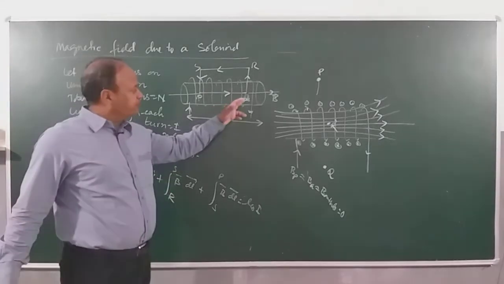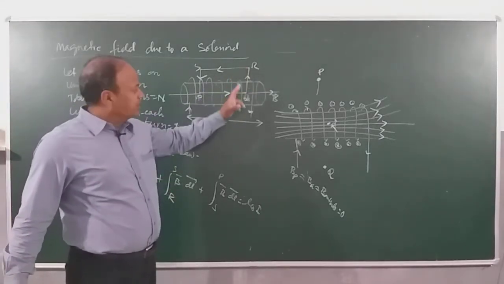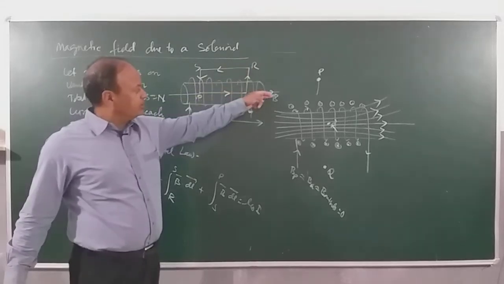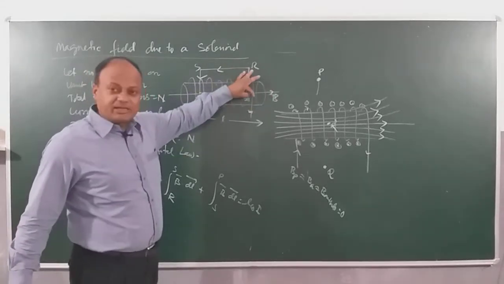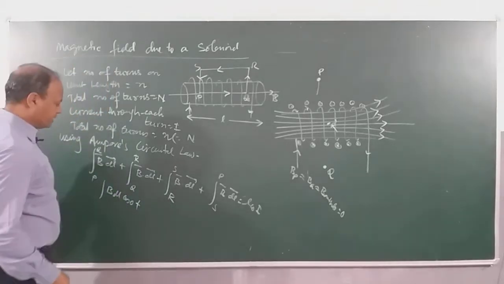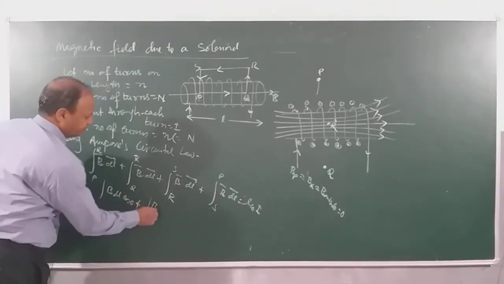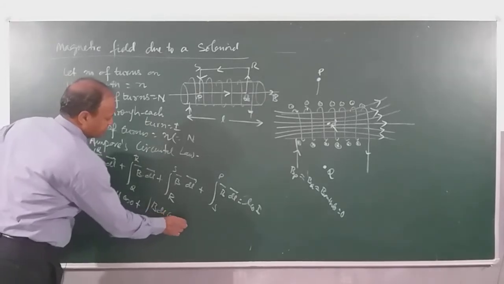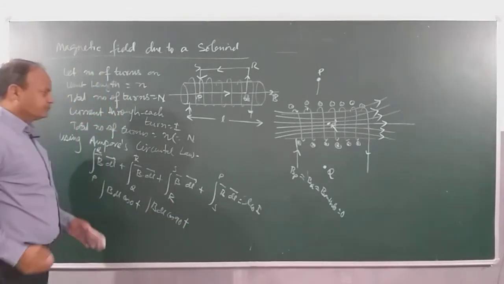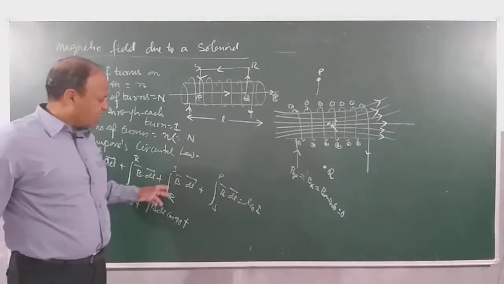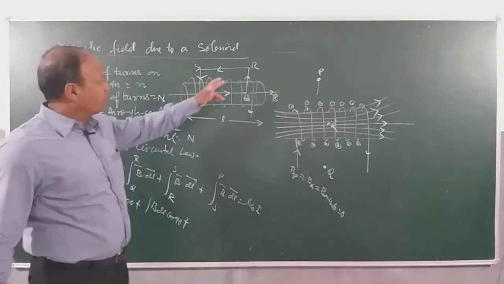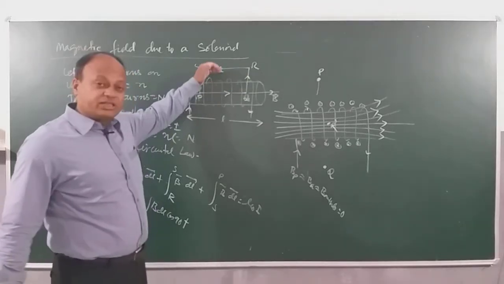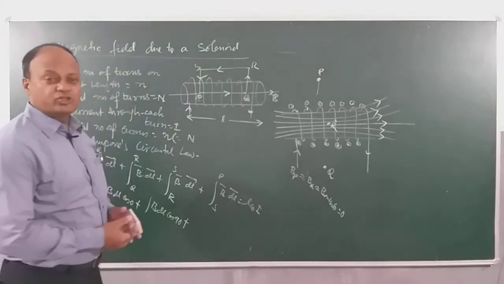Now if I go from Q to R, dl will be along QR, and B is along the axis, so this angle is 90 degrees. So I will be writing B dl cos 90, plus, as you go from R to S, which is very important. As I move from R to S, I am moving outside the solenoid, and the magnetic field is 0.